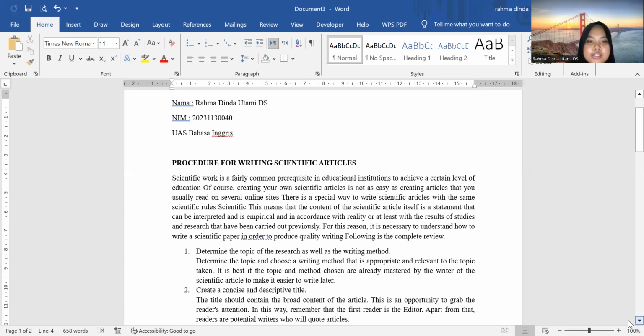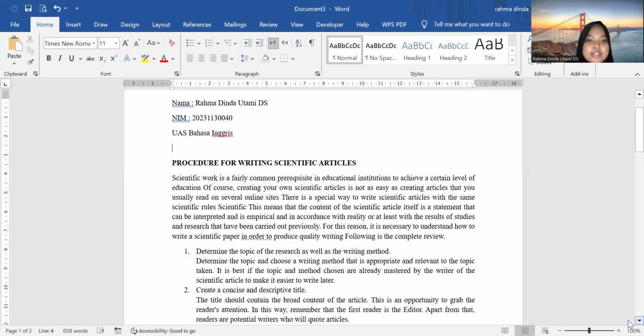Scientific work is a fairly common prerequisite in educational institutions to achieve a certain level of education, of course. Creating your own scientific articles is not as easy as creating articles that you usually read on several online sites. There is a special way to write scientific articles with the same scientific rules.